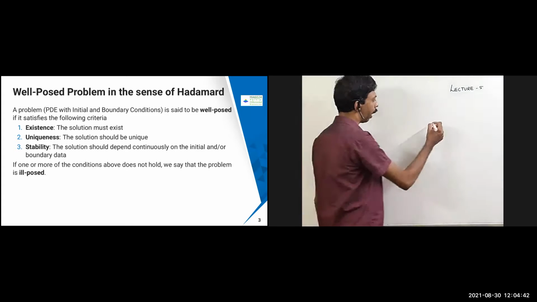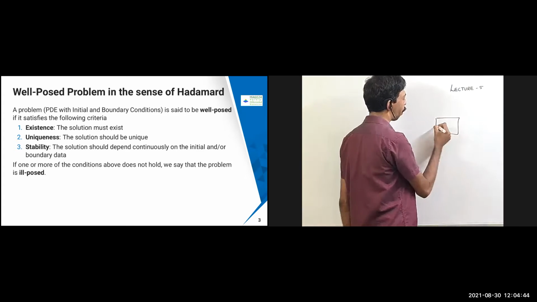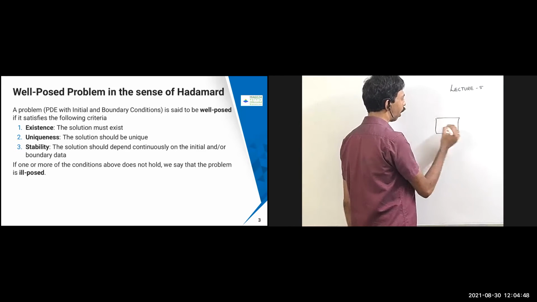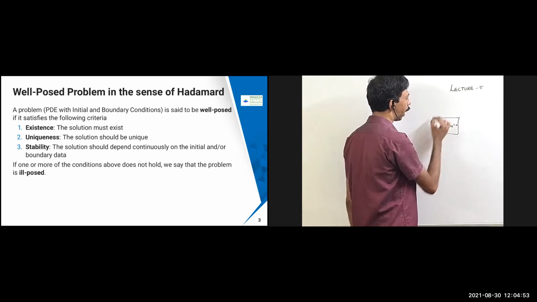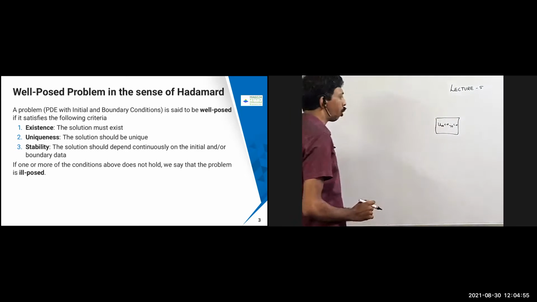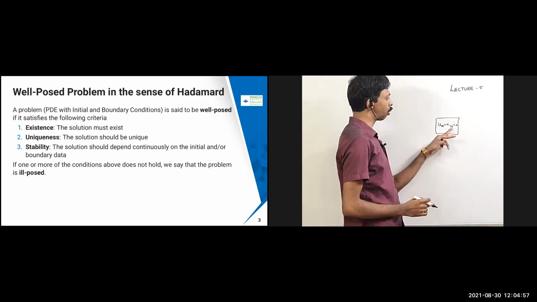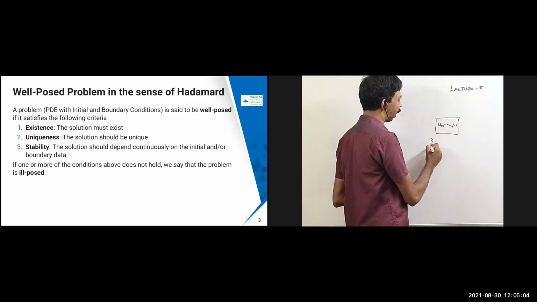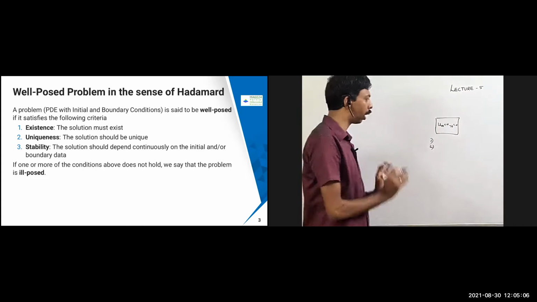For example, I explained last time some Neumann boundary conditions or Dirichlet boundary conditions. So I have a problem like uxx plus uyy equal to 0, and then I have some conditions here. Question number 1 is whether the solution is going to exist for this problem or not. If it exists, then I apply the boundary conditions, and then I have to say whether the solution is going to be unique or not.